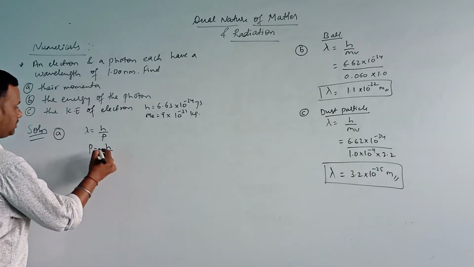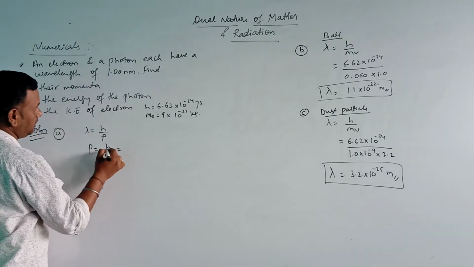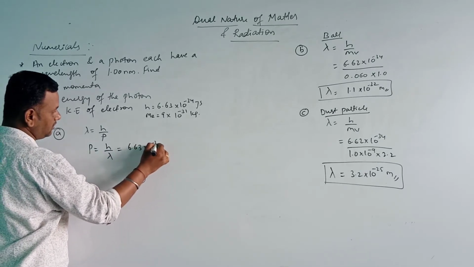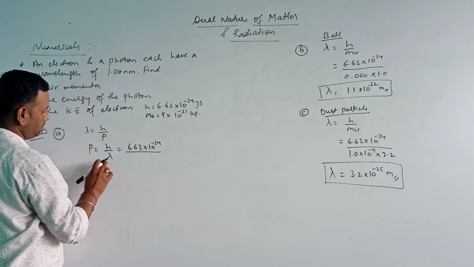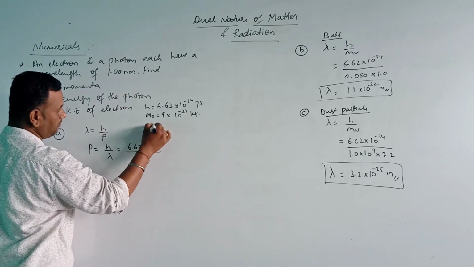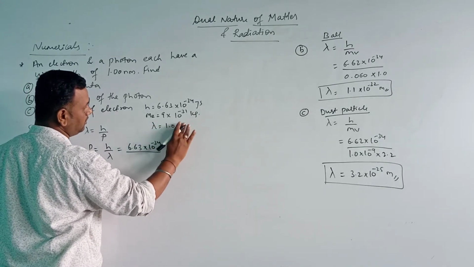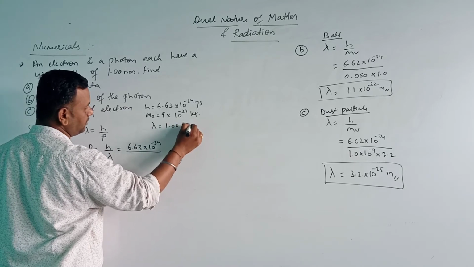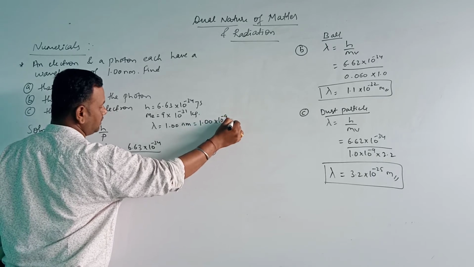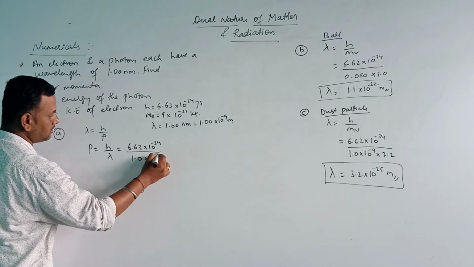Therefore the momentum of the electron and the photon will be h, 6.63 into 10 to the power of minus 34, divided by lambda. Lambda is 1.00 nanometer, which we can write as 1.00 into 10 to the power of minus 9 meters.